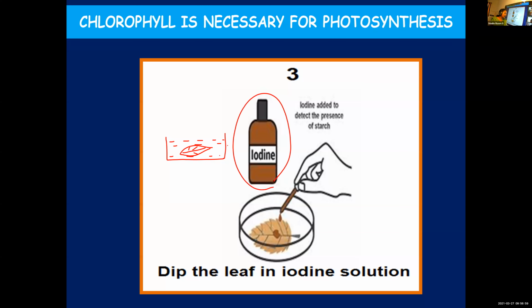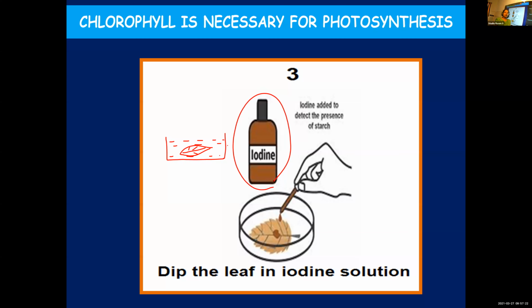Who is remembering? You've learned in smaller classes. Yes? Blue-black. Yes, very good. It will change blue-black if starch is present. If starch is absent, no color change.